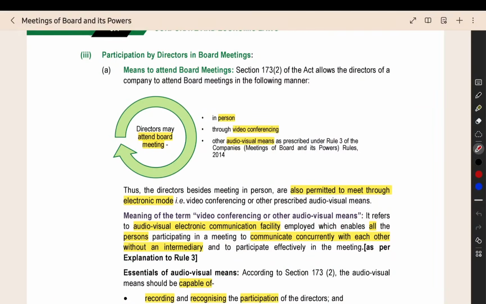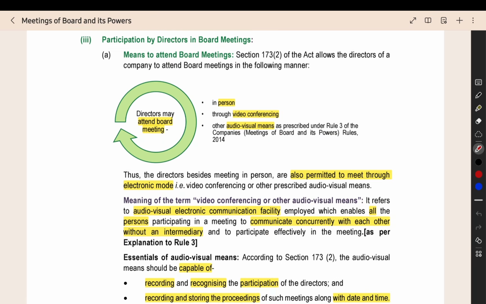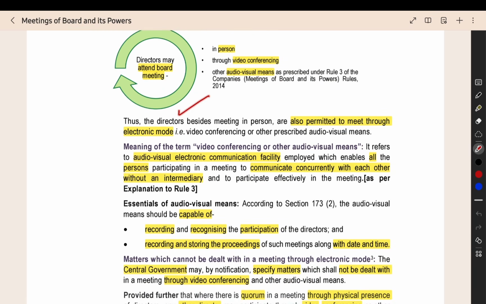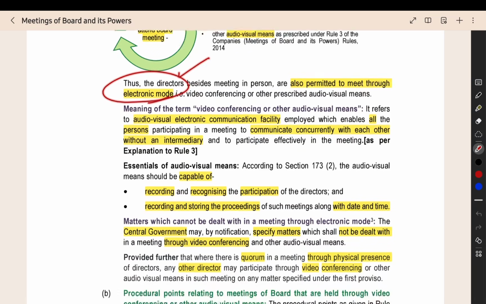Now we can see the topic of board meetings: how they will conduct the board meetings, how the directors will participate, everything we can see now. First thing is how the directors can attend the board meetings. They have three methods. First one, in person. They can come personally to the venue where it is happening and attend the meeting. Video conferencing they can use, or any other audio visual means also they can use. So the directors can also use the electronic modes, that is also allowed.